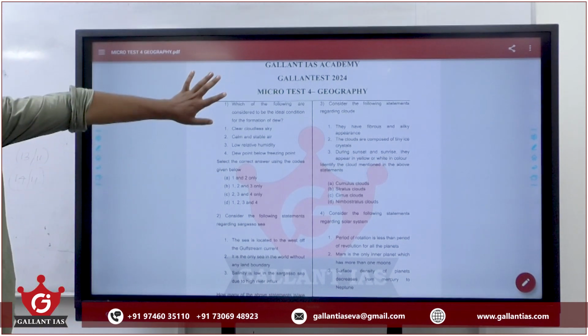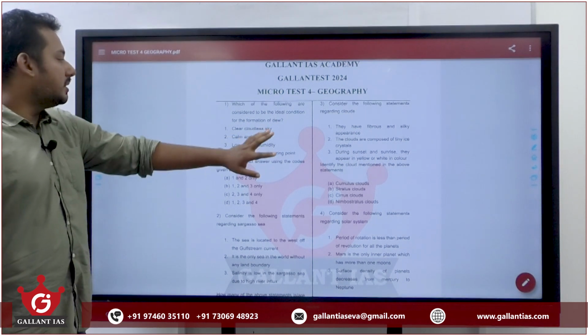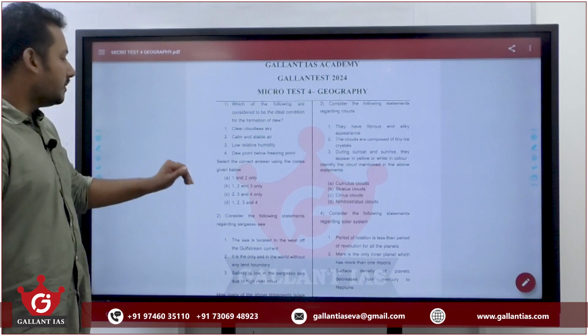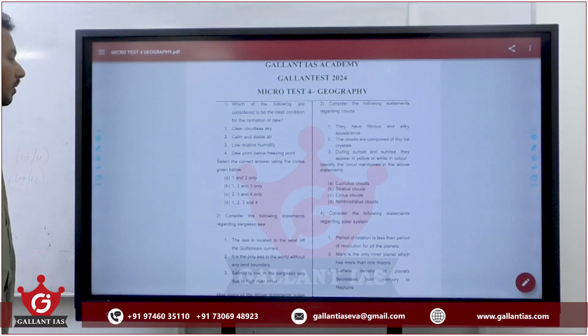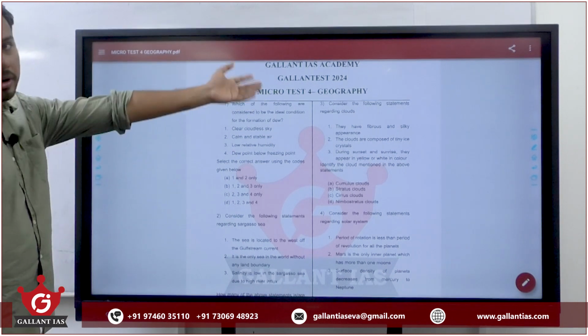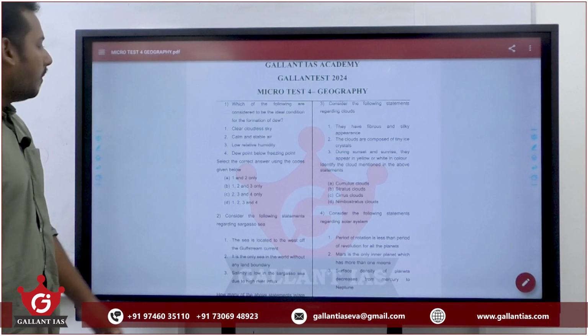Okay, ideal condition for the formation of dew. 1. Clear and cloudless skies. 2. Calm and stable air. 3. Low relative humidity. 4. Dew point below freezing point. Select the correct answer using the codes given below: 1 and 2 only, 1, 2 and 3 only, 2, 3 and 4 only, 1, 2, 3 and 4. It's an old model type of question where we have 1 and 2, 2, 3, 4, that kind of options.